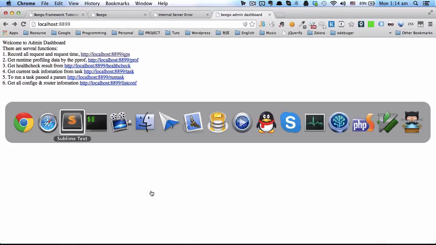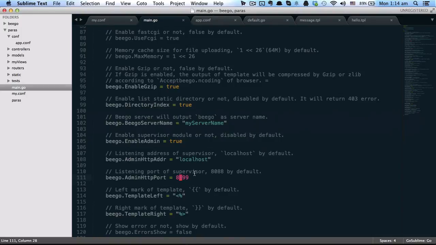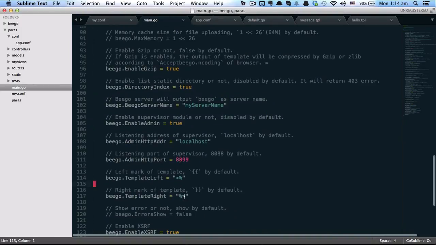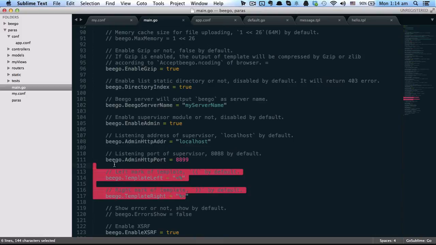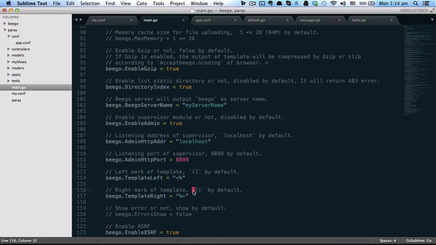So next, let's go to the next configuration, which defines the template left and right identifier. The default one is double brackets. If you know AngularJS or some other JS framework, you will know they also use these brackets for the template identifier.